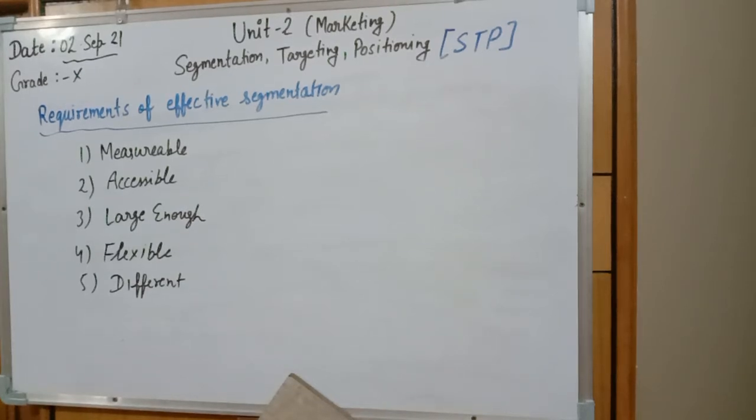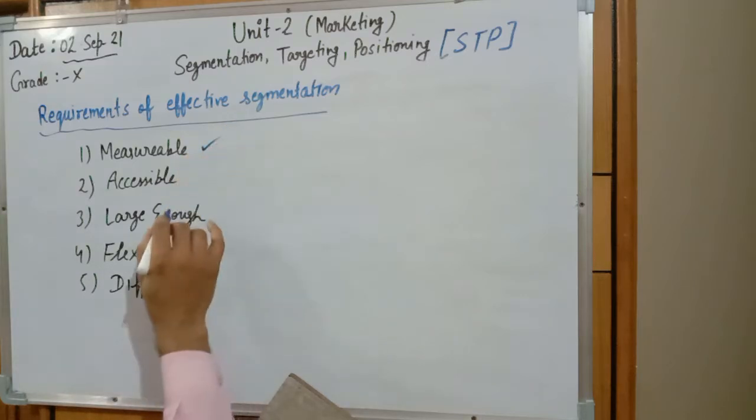So these are some basic requirements of effective segmentation. Yes, segmentation should be measurable, it should be countable. It means the segmentation selected should be capable of being measured, in calculation form, so we can identify whether it is good or bad.